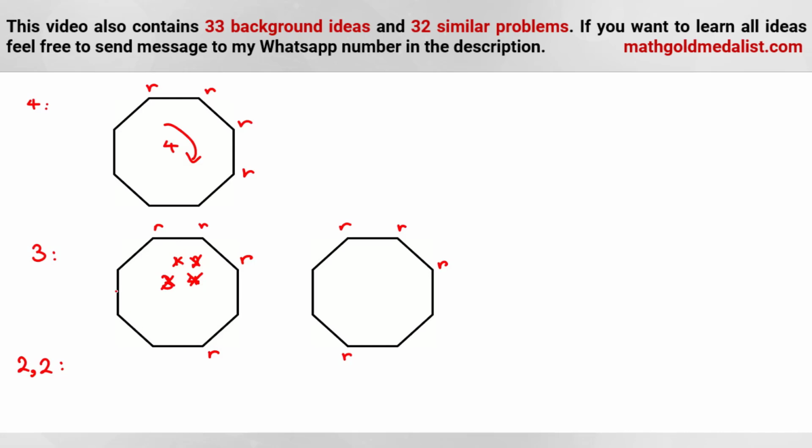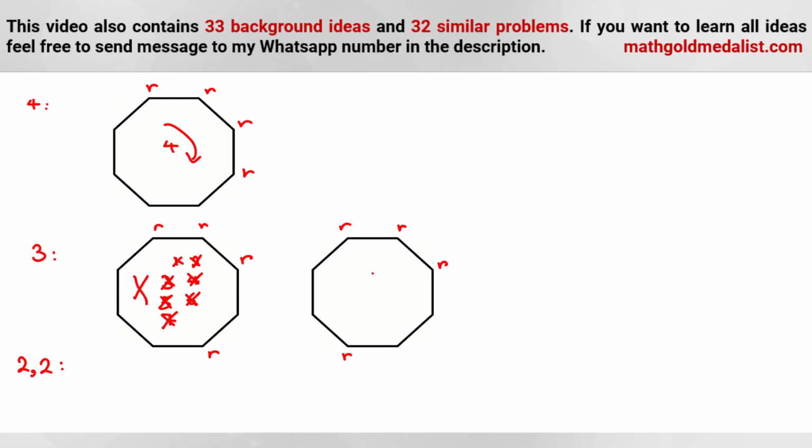5 units? 1, 2, 3, 4, 5. This R goes here. 6 units? No. 7, if we shift 7 units, 1, 2, 3, 4, 5, 6, 7, this one goes here. 7 clockwise is equivalent to 1 counterclockwise, and 8 is exactly the same. So this part is bad. It is the first case that we found and it is bad.